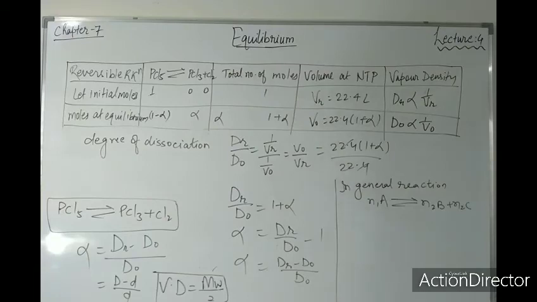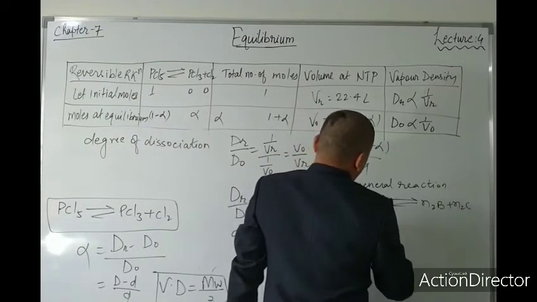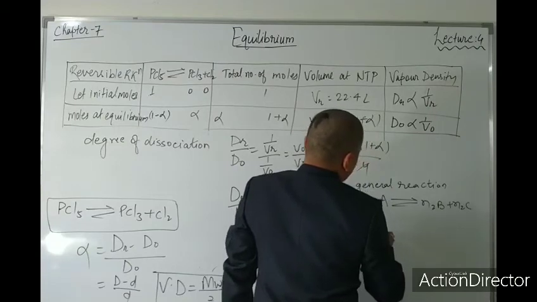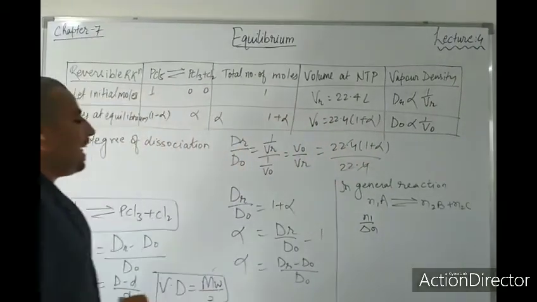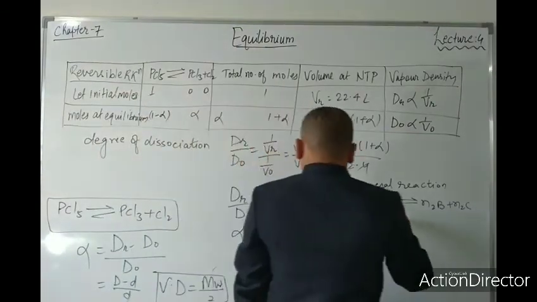So here also no need to worry. The degree of dissociation will be n1 upon delta n. What is this delta n? It is the difference between the products and the reactant, right?